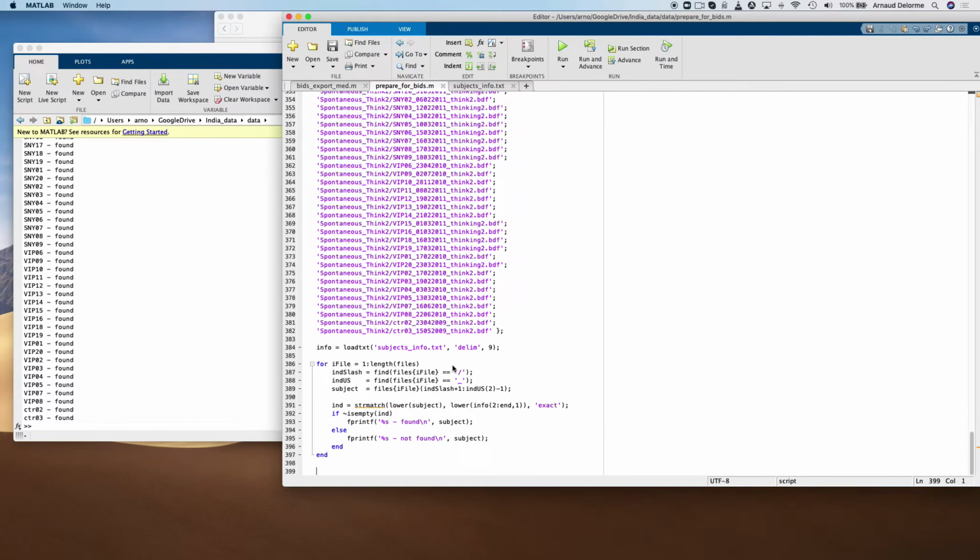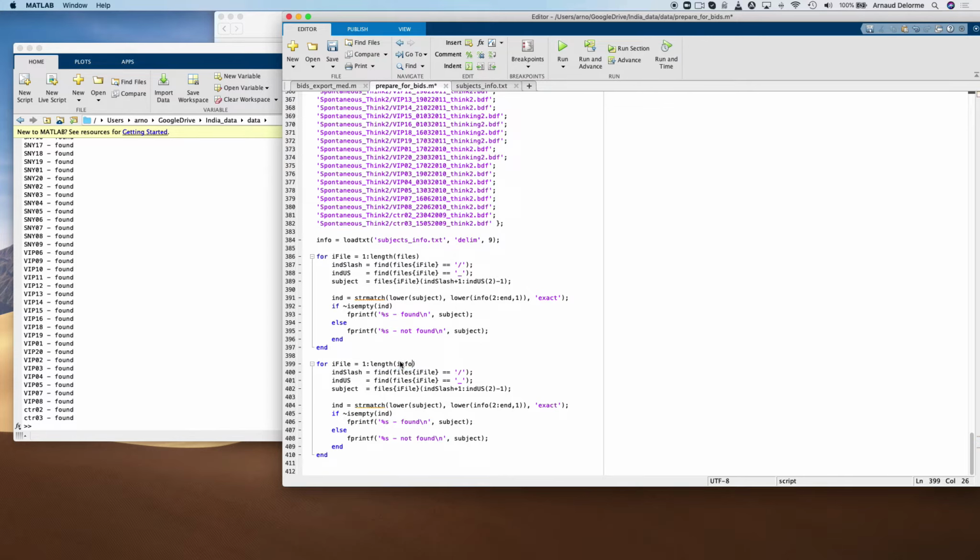So I'm back in the script, and now I want to do the reverse. I want to scan the text file and check if there is a file name for this. So first, I'm going to extract the subject name from the file. So it's in the first column.